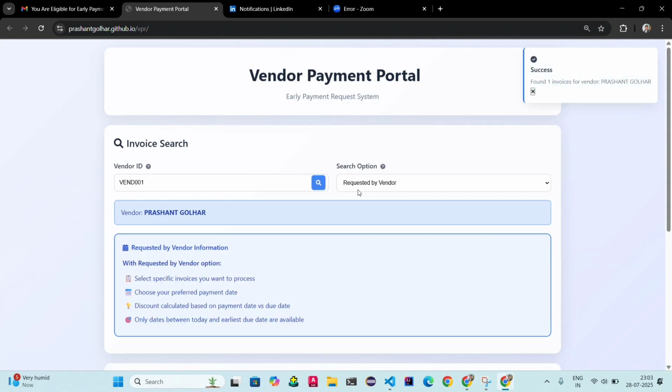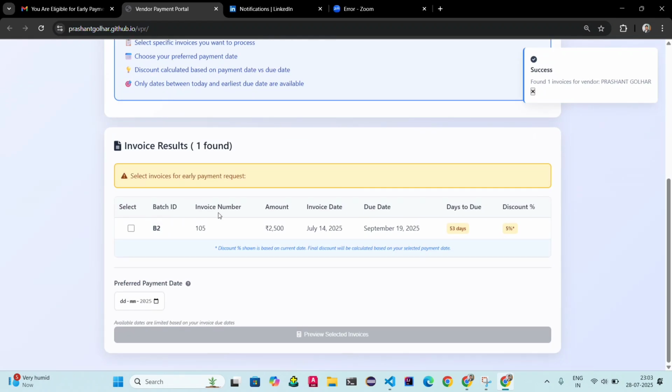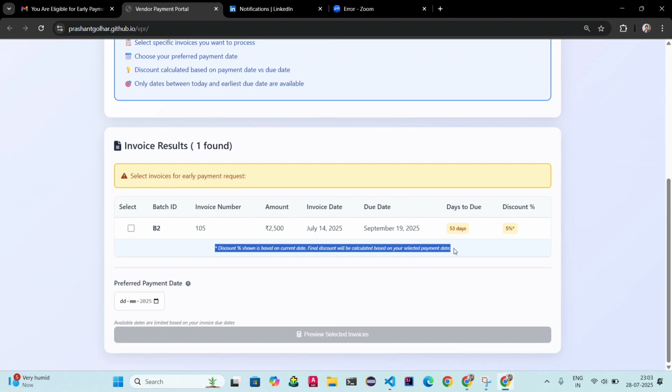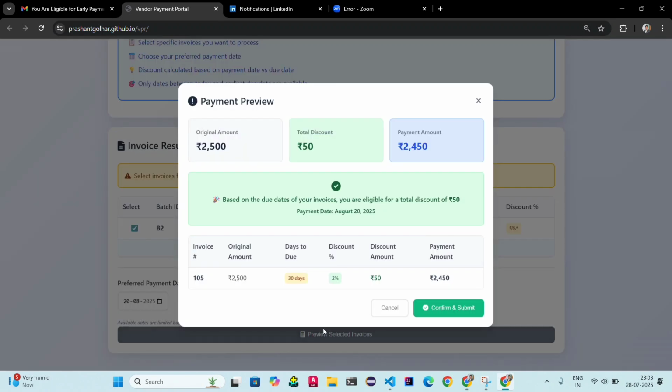Now I search the record for requested by vendor. Okay, one record found. You can see here discounting percent shown is based on the current date. Now days to due is 53 days. So it will take 5%, but if vendor select this invoice and select payment date before 25 days from the due date, it will take 2%. You can see 30 days. Original amount is 2500, total discount is 50 rupees, and payment amount is 2450 rupees.